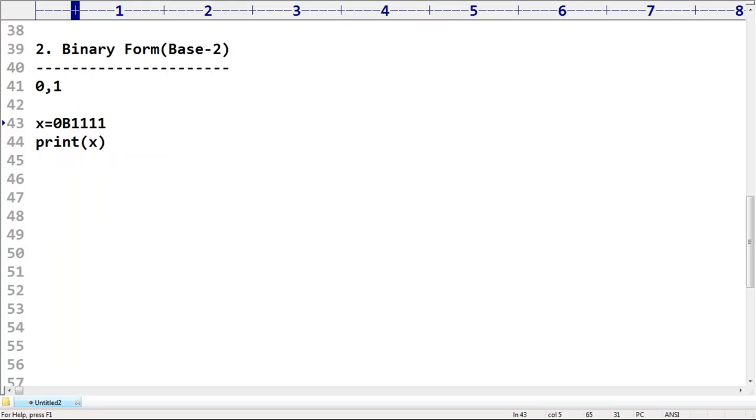But anyway, in practical scenarios in general, we are never going to use this programmatically. Our style is always decimal only. But what are the various possible ways? You should be aware of them.